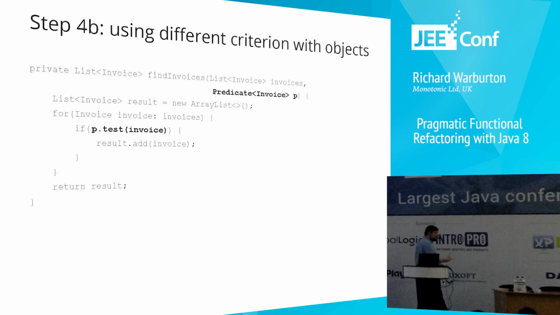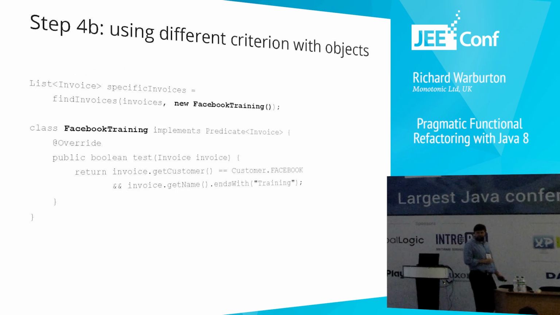Then we can rewrite our finding function to be like this, okay? We can take that find invoices, and instead of having to copy and paste all the code, just changing that one little bit, we can call the test method on our predicate, and apply a different filtering criteria as we go along. And we can use our code like this. So we've got our Facebook training or whatever our criteria is, and we pass that in as a parameter, and we've got that class.